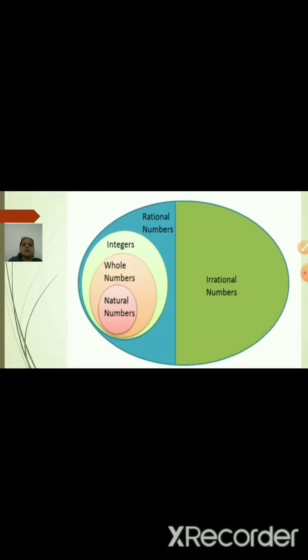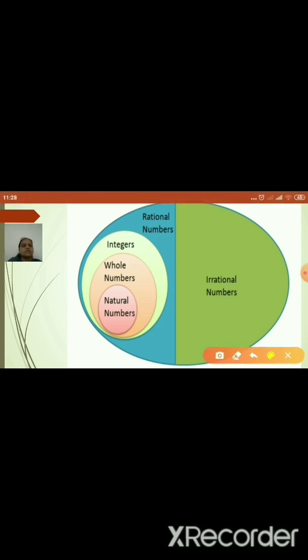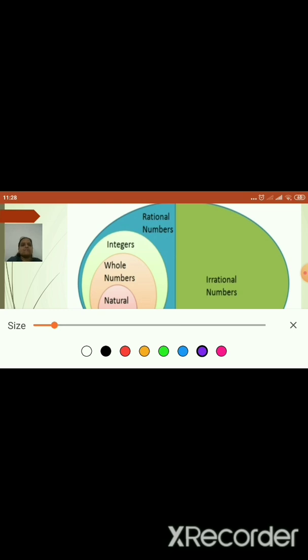Now this we can call a Venn diagram. By using it, we get a very clear picture of all the real numbers. You can see over here that natural numbers are a part of whole numbers, whole numbers are a part of integers, and integers are a part of rational numbers. In this way they may ask you true or false type questions. For example: all natural numbers are whole numbers. Is the statement correct?